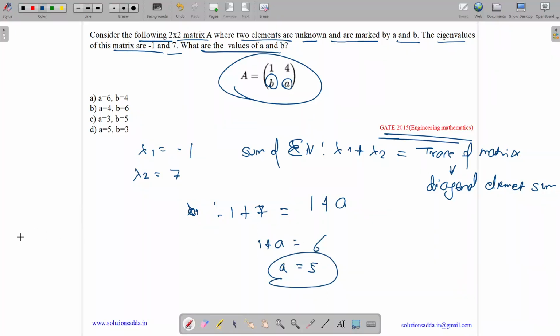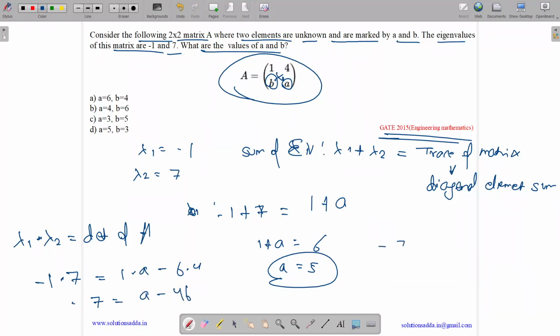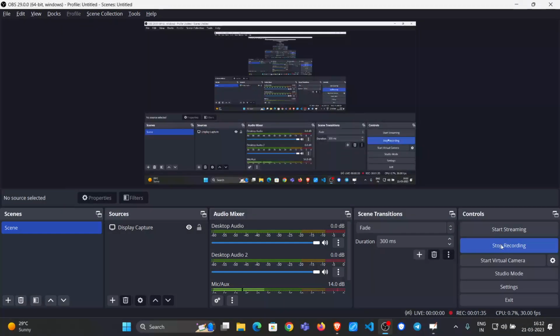Now we have another property: the product of eigenvalues equals the determinant of matrix A. So the product is minus 1 into 7, and the determinant is 1 into a minus b into 4. So we have minus 7 equals a minus 4b. Minus 7 equals 5 minus 4b. 4b equals 12, b equals 3. So the answer is a equals 5, b equals 3, option D.